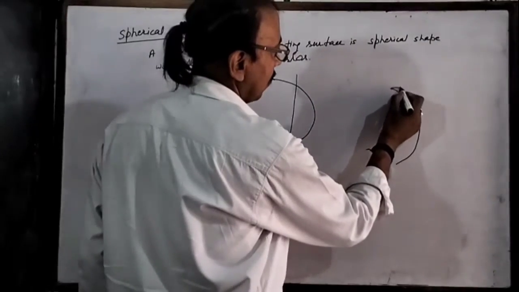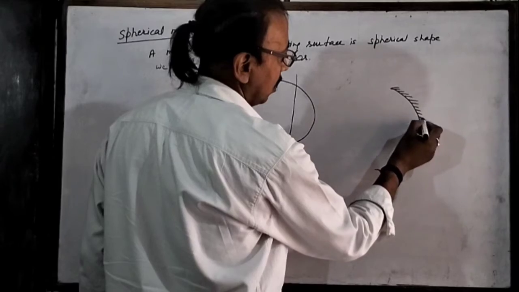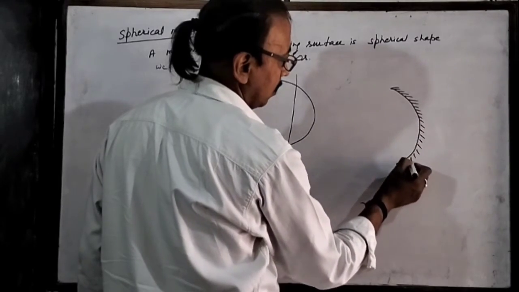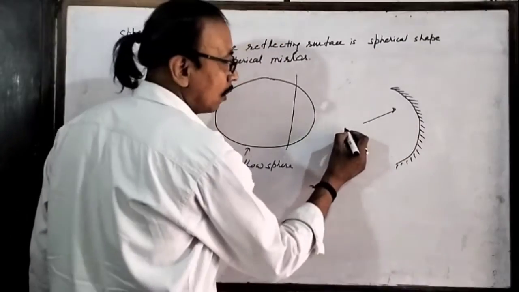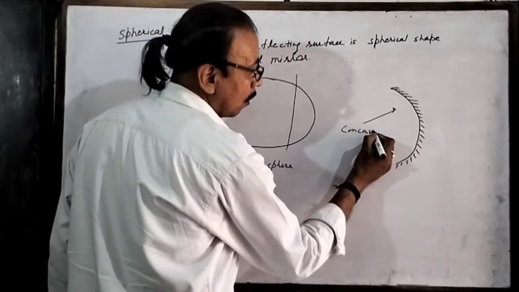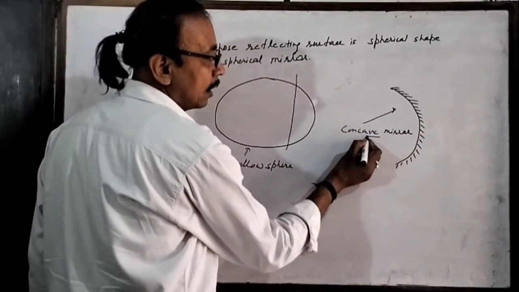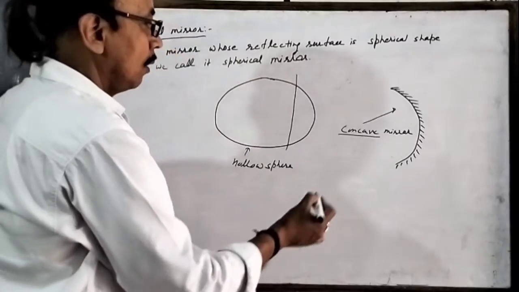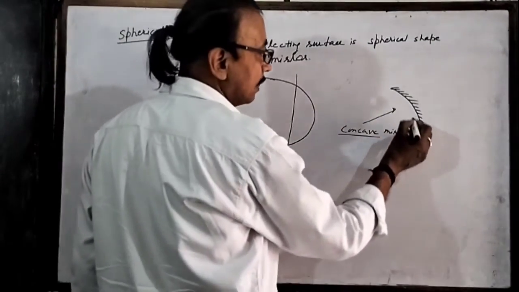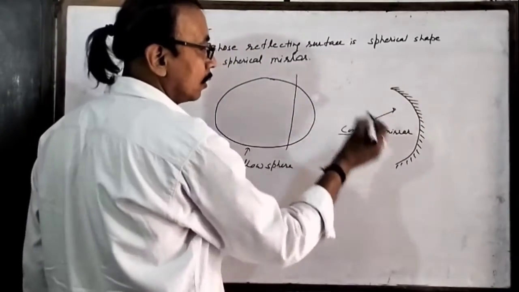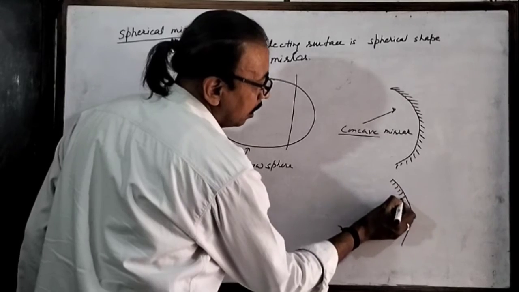Suppose this surface is polished, and this is the reflecting surface. So this kind of mirror will be called a concave mirror. कॉन्केव का मतलब गड्ढा होता है, तो होल टाइप का हो, मतलब इसमें we can say that the reflecting surface is curved inward.